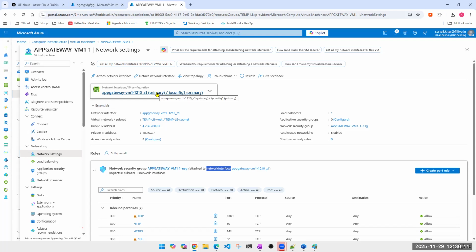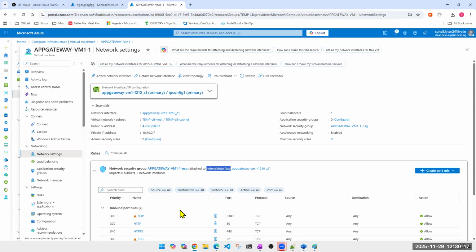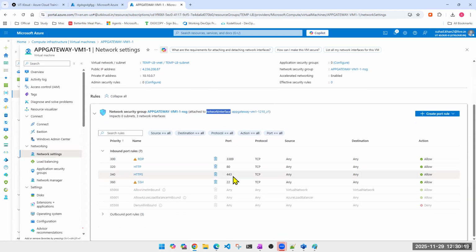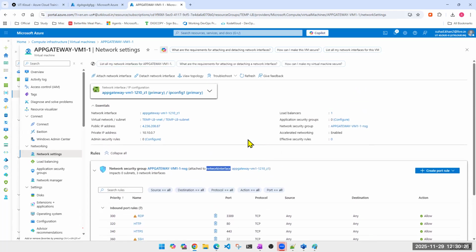So in this case, it is on the NIC. This is not the machine which we created for this practical. Let's say the same NSG, I can detach it from here and I can put it on the subnet level. I hope that point is clear to everyone. I don't have to literally do it for you guys, right? We can simply detach it and put it at the subnet level.